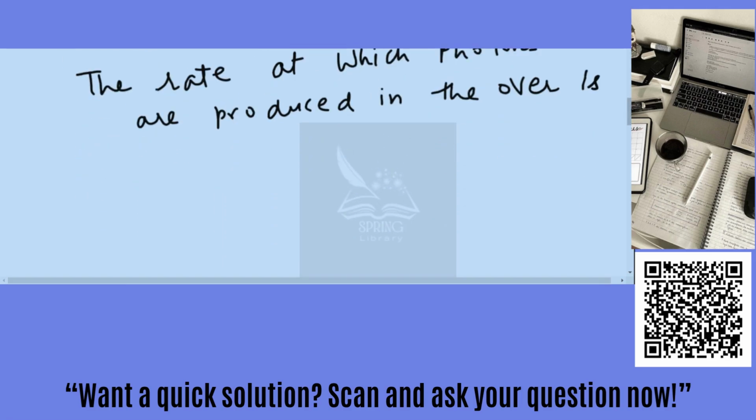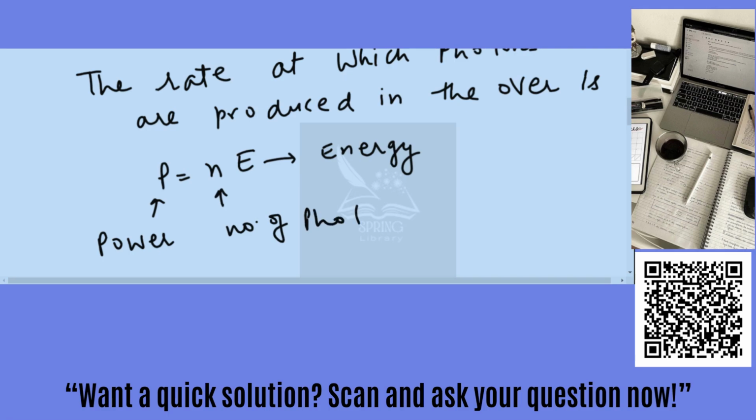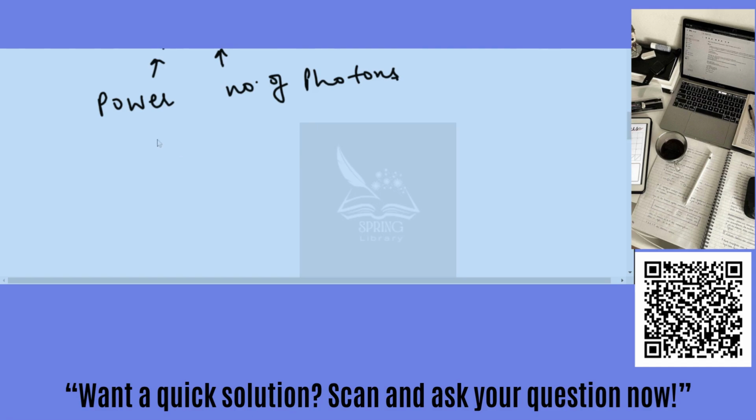In order to calculate the photons, we can write the relationship between the power and energy. So power is equal to N into E. So here P represents the power, E represents the energy, and n represents the number of photons. So we can write n is equal to power by energy.